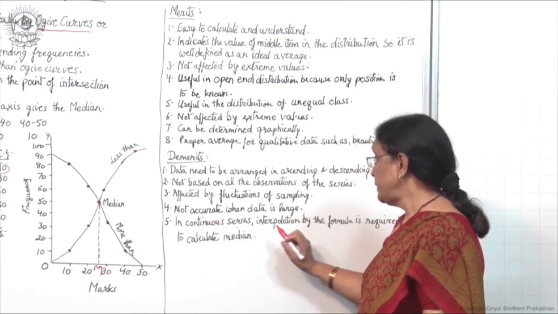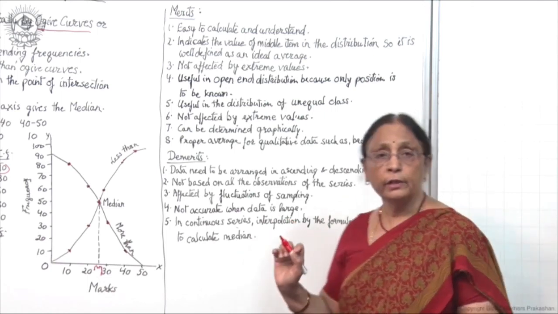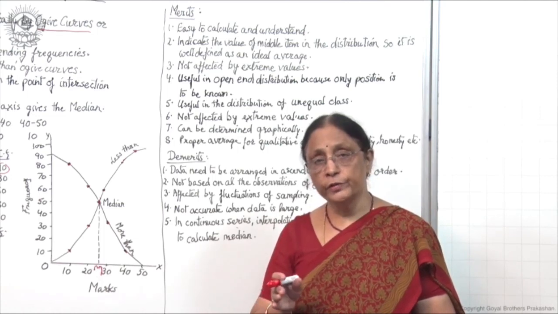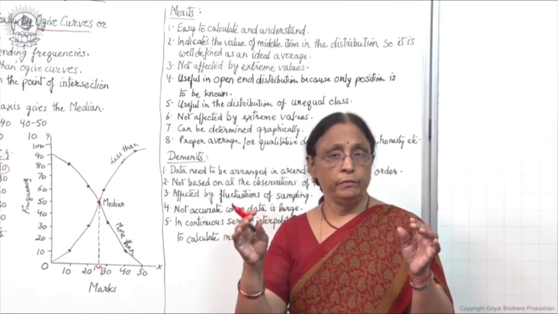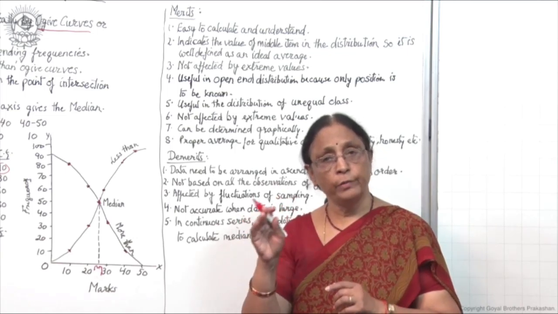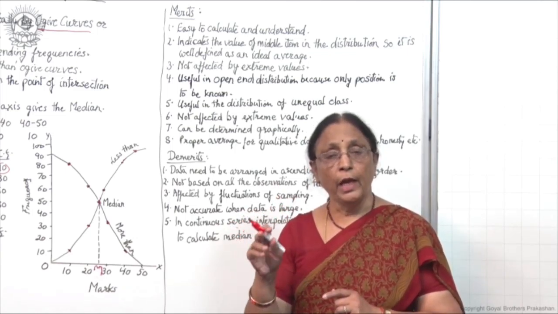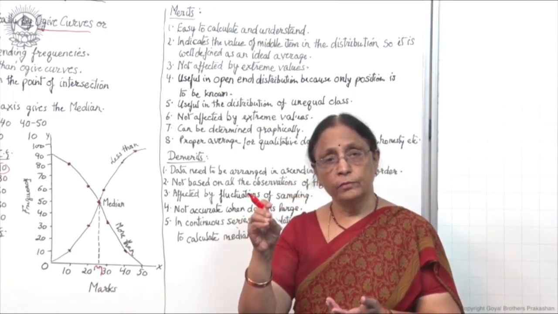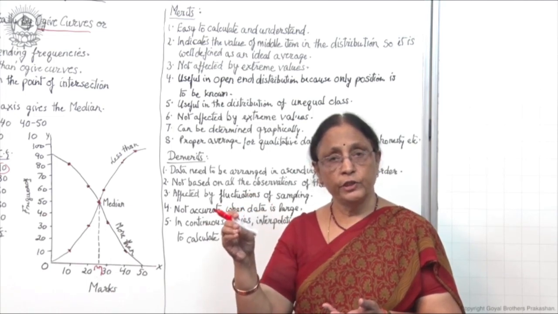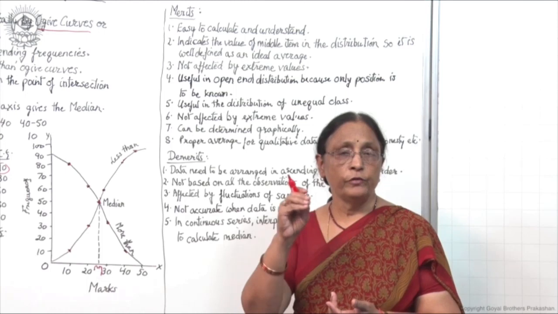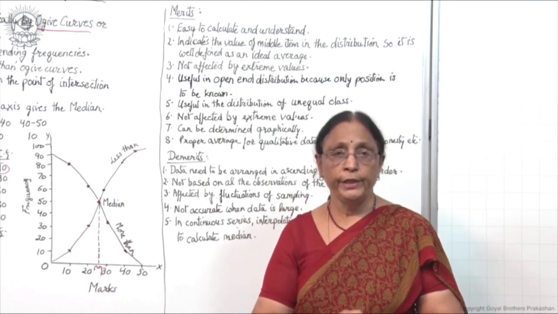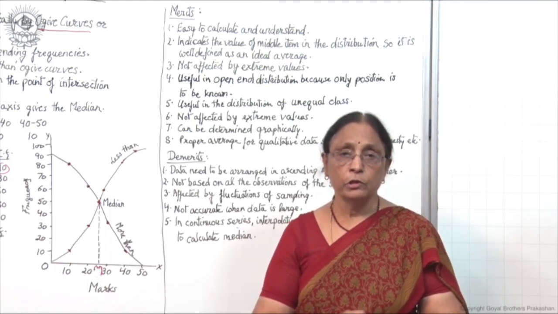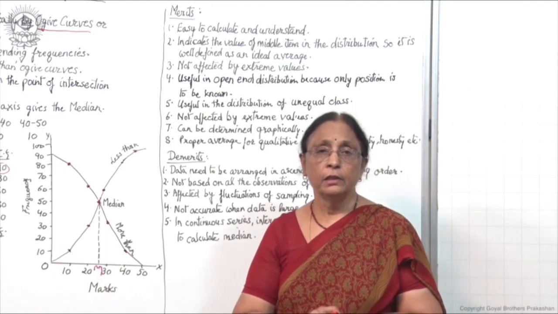Then in continuous series, interpolation of the formula is required to calculate median. You have learned the formula of calculating median in the case of continuous series, and there is a little big formula, L1 plus (n upon 2 minus Cf) upon f into i, and you have to find out what is L1, what is n upon 2, what is Cf. This you have done in the previous lecture. So, this way interpolation of the values is required to calculate median, which is not a very easy task, though it is not difficult also, but it needs a little understanding.